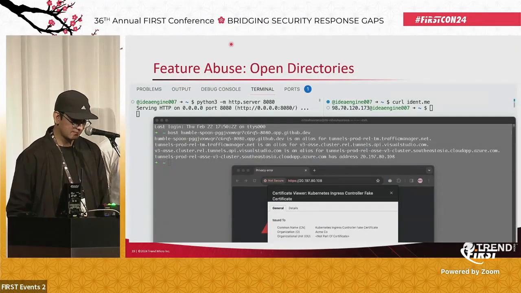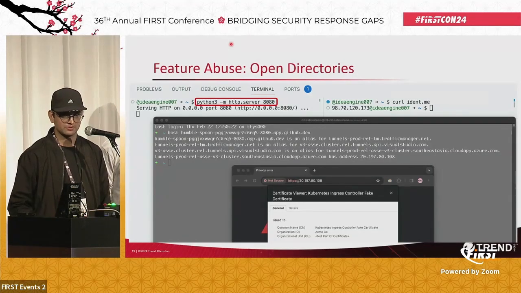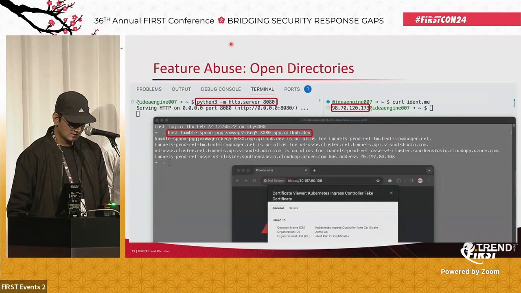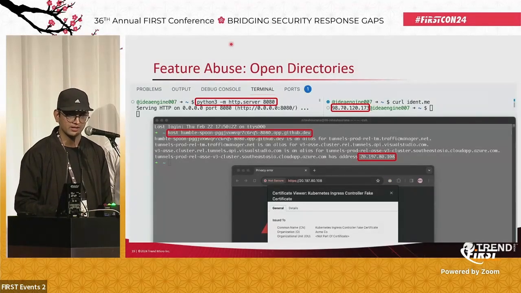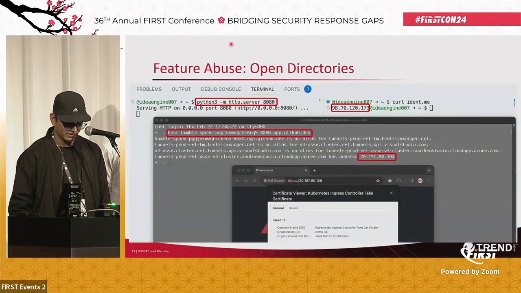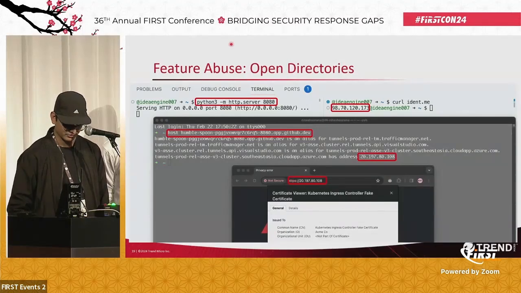So in this example, I start a Python-based HTTP server listening on port 8080. I set the visibility of the port to public. And then I view the IP address of this codespace that I'm running. So it starts with 98. Then I do a reverse lookup on this exposed port URL. And there I get an IP address that starts with 20. So that is different from the IP address of the codespace. And when I try to visit this IP address on HTTPS 443, I'm greeted by the Kubernetes ingress